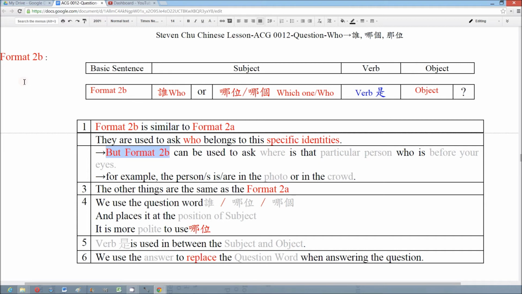And the most important difference is that we can use the format 2B to ask which particular person is before your eyes, for example, in the photo or in the crowd. And the other things are equal. For example, we also use the question word 谁, 哪位 or 哪个 and put them at the position of the subject. And the word 哪位 is a polite word. We also put the verb 是 in between the subject and the object. And we use the answer to replace the question word.